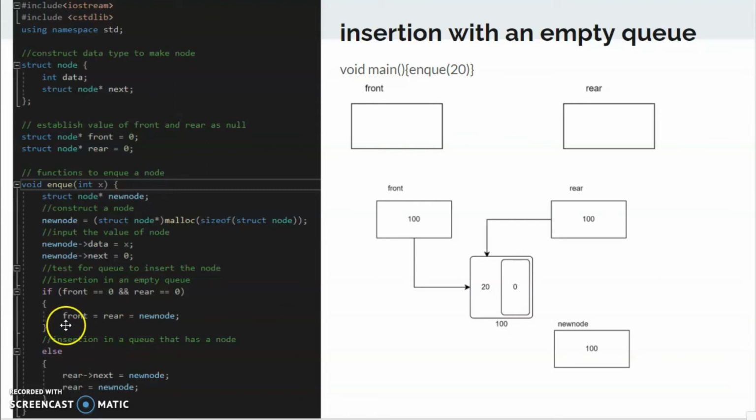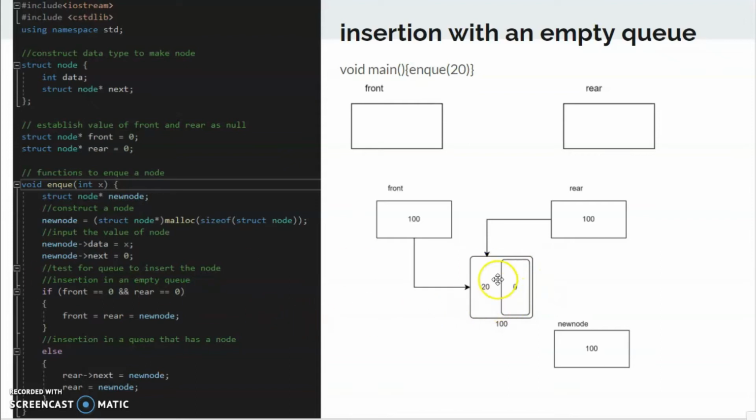And then inside the if statement, we will establish that front and rear will contain the pointer of the new node, 100. So after we establish the value of the pointer in front and rear as 100 and 100, the front will point at the new node of the data 20, and the rear will also point at the same node.